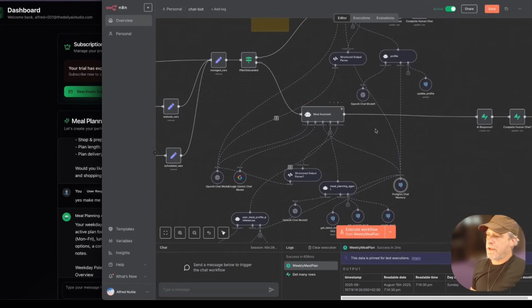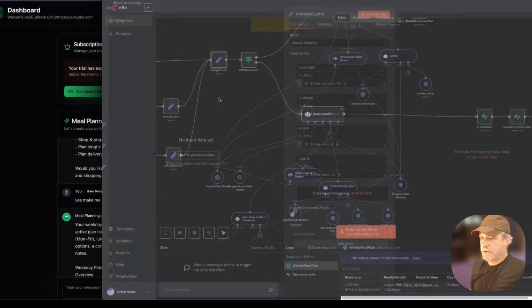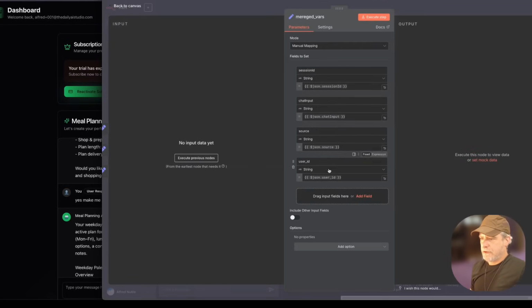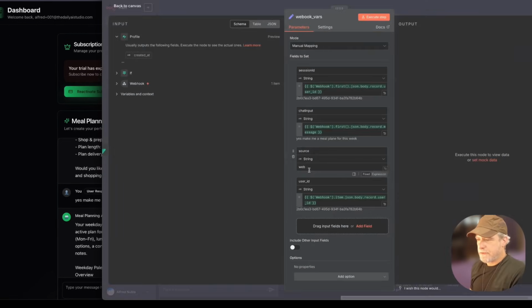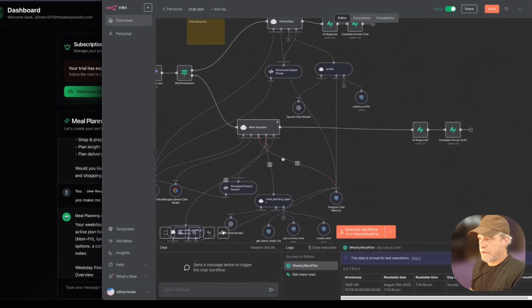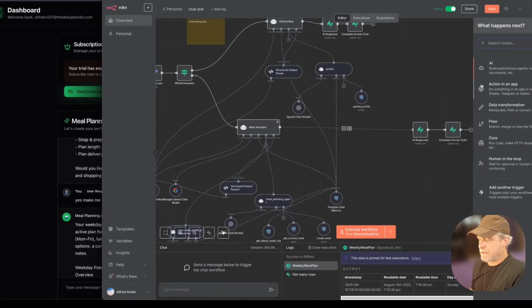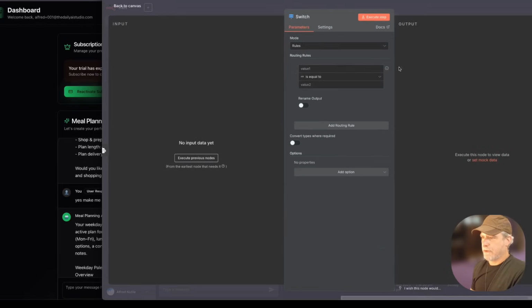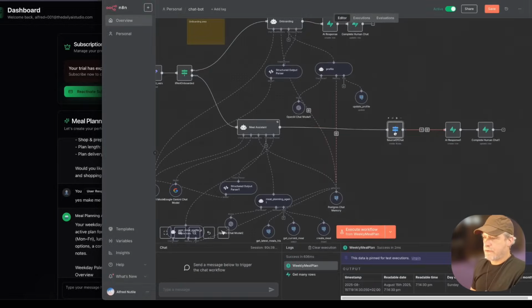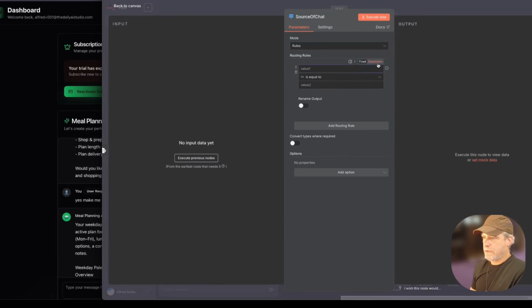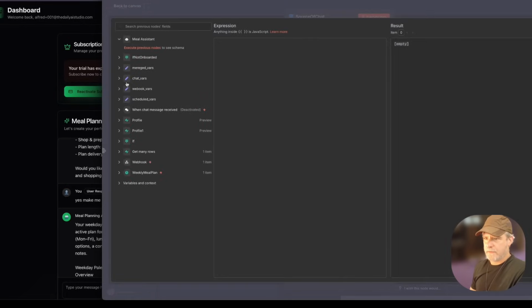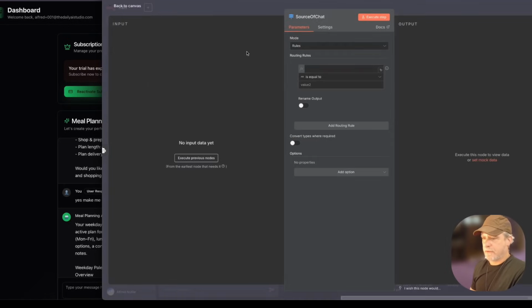So I'm going to say, let's see, source. Source is this. Web, we do want to put it in the UI. This isn't a golden rule, but it's a start to building out some of this. So I'm going to say source of chat. And then we're going to say, okay, if the source is equal to, let's see, merge vars. Oh, I can't grab it till I run it. One moment.